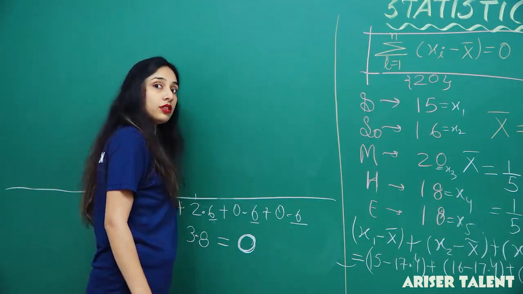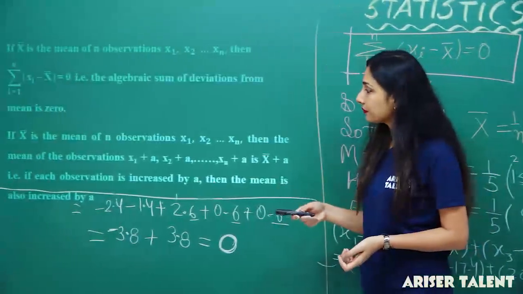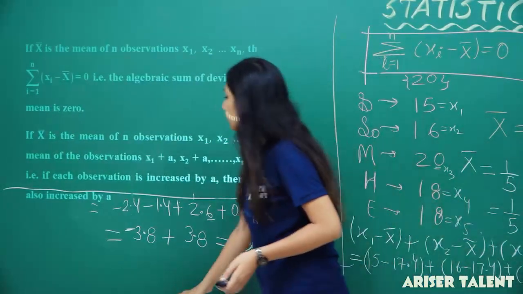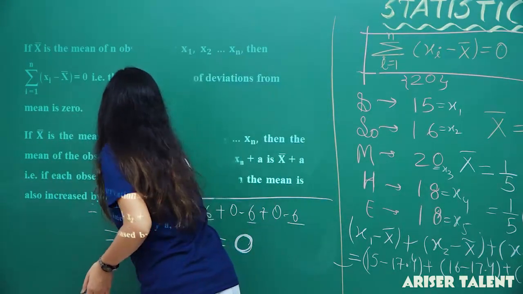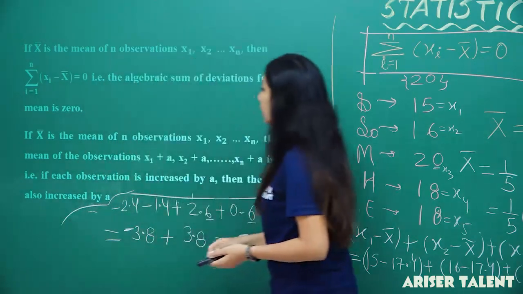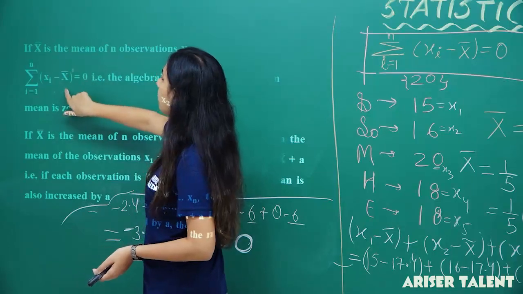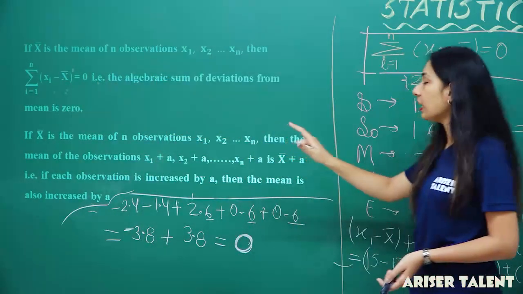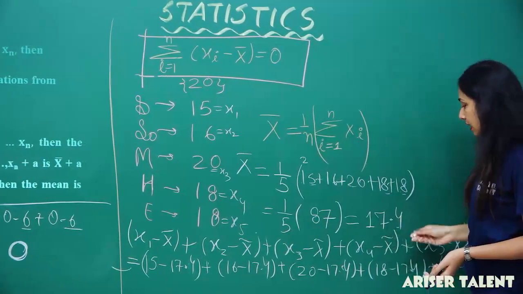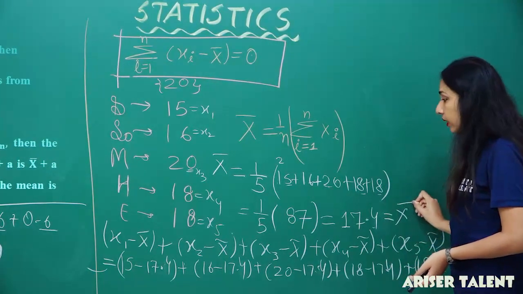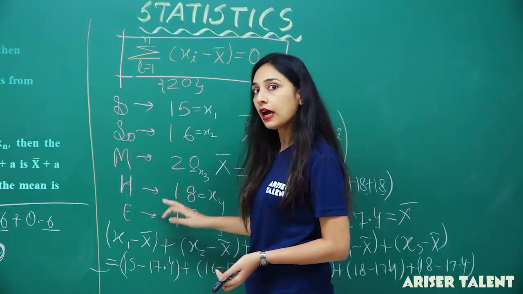Now this is what we have seen here, that xi minus x bar will be equal to 0. What we have done is first find the value of x bar, and then according to the formula we found the summation of xi minus x bar.